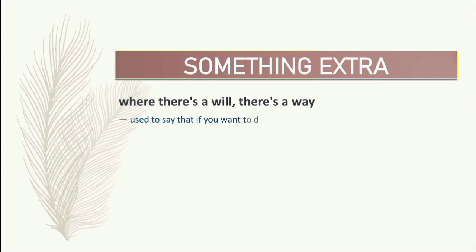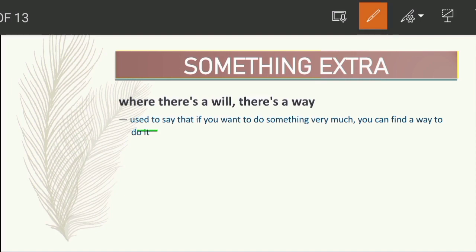Its meaning is this: used to say that if you are willing to do something very much, or you have zeal to do something, then you can find a way to do it. Suppose you are very eager to do a thing, then you can find a way for doing this.